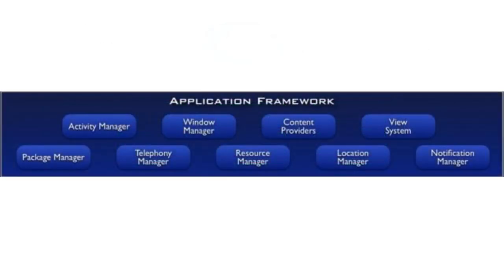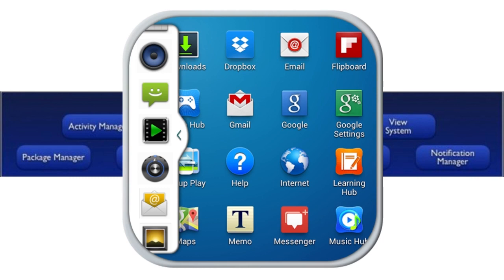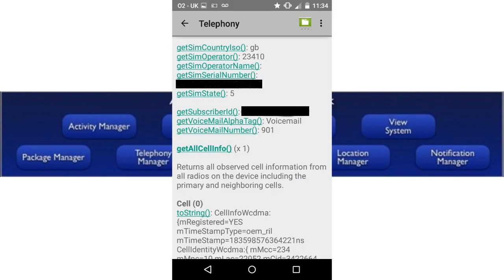Now to the next layer, we have the application framework. These are basically a group of instances put together for the purpose of making things easier or understandable for a developer, like Activity Manager, Window Manager, and Telephony Manager. As a developer, when we develop an application, we will use Telephony Manager for our purposes, and we don't need to go deeper into the libraries or the kernel. Telephony Manager will help us do the things ourselves.